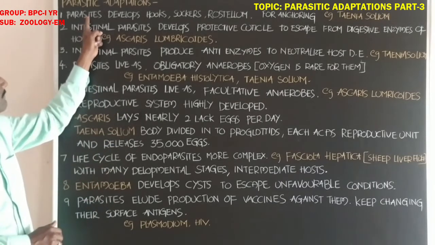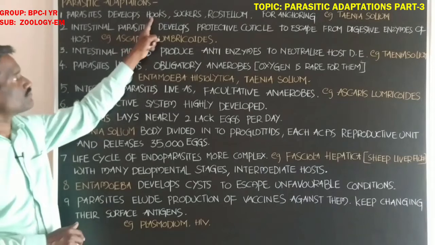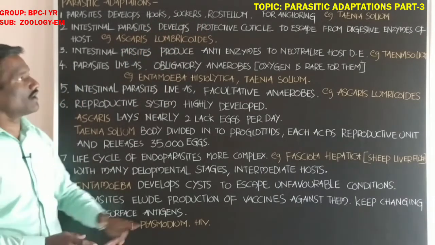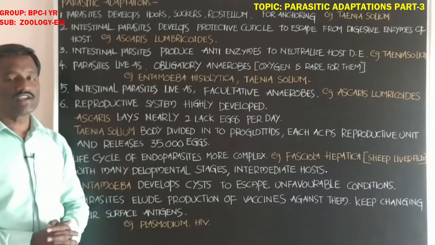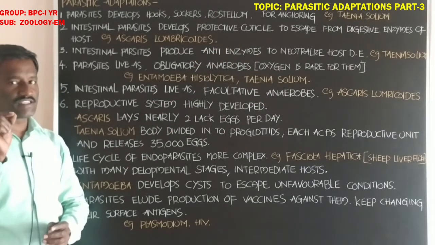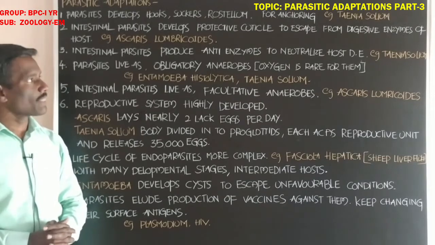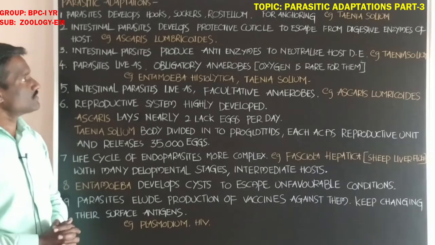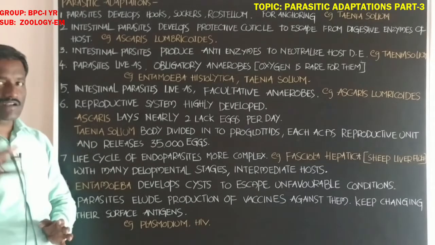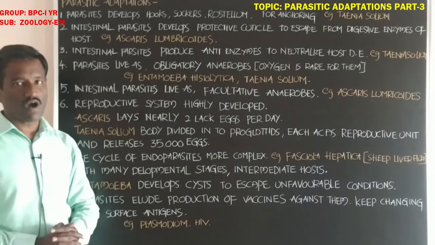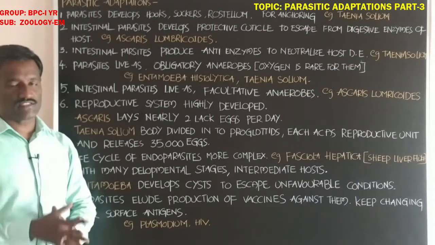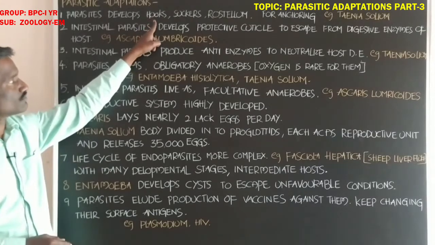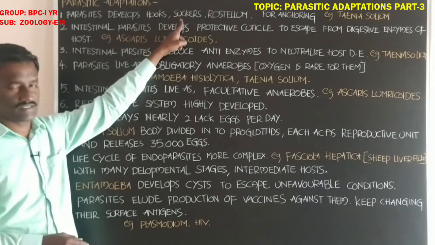The first one: parasites develop hooks, suckers and rostellum. Students, if you observe Taenia solium, it is an intestinal parasite and a digenetic parasite. It attaches to the wall of the small intestine with the help of hooks and suckers.